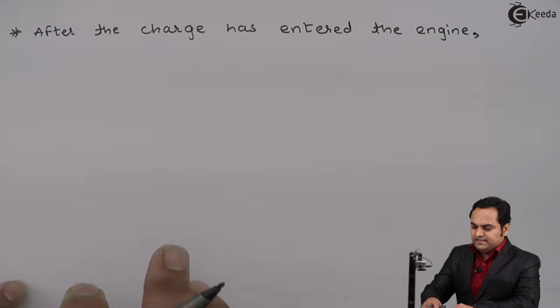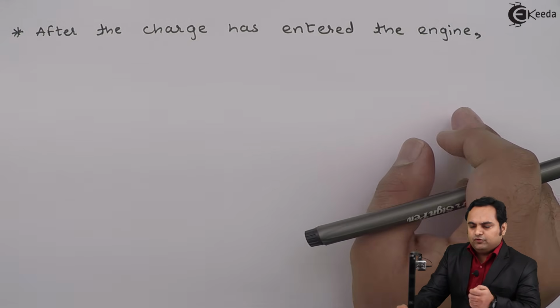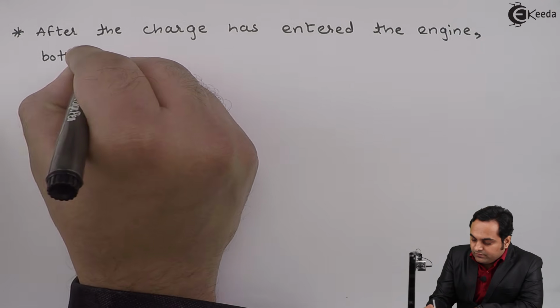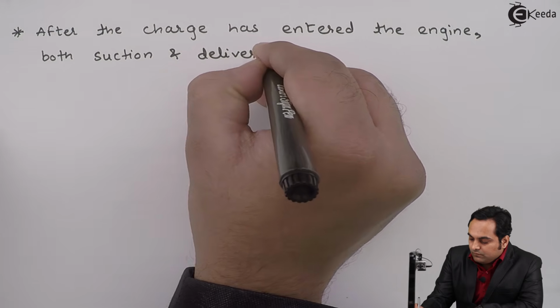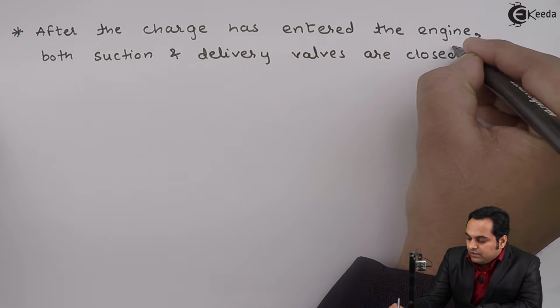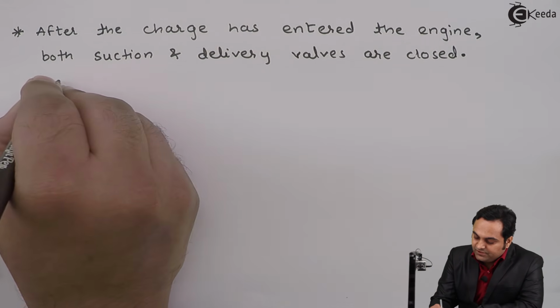So once the charge has entered, if I am assuming that it is a 4-stroke engine, I can say that both suction and delivery valves are closed. Then after that the piston